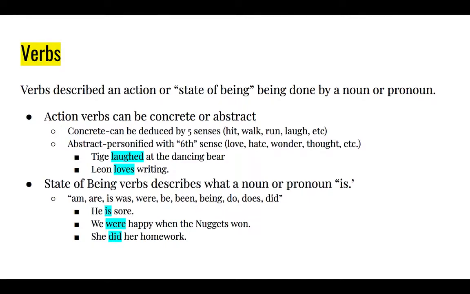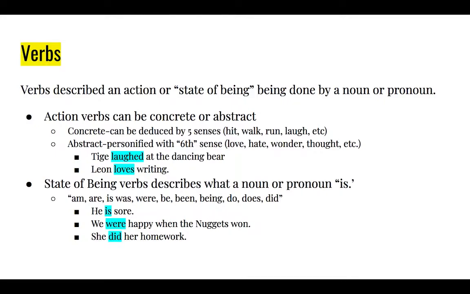I wonder if it's going to snow. You can't see me wondering. That's in my head. I thought I knew what I was doing. You know, you can't see me doing that. Like Tig laughed at the dancing bear. You can see me laughing. Tig loves writing. Leon loves writing. How do we know Leon loves writing? Because you see that he writes poetry.